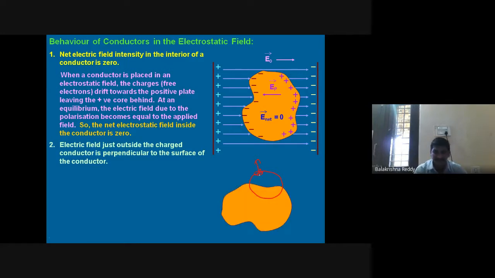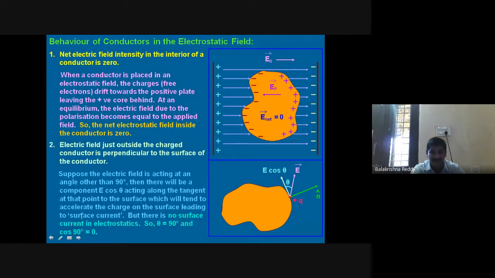Then also you can see here, the electric field is acting, and this is the area vector, which is making an angle theta. That is E cos theta we can write. That's why in flux cases we write E dot A cos theta, usually in electric flux cases.